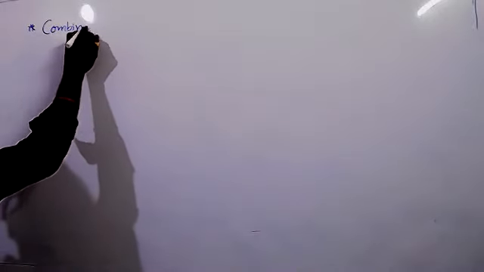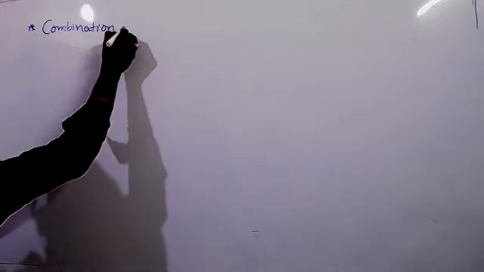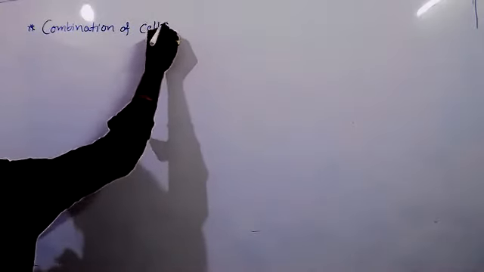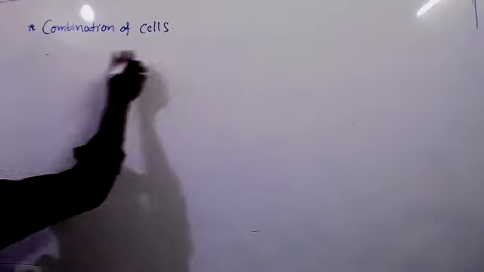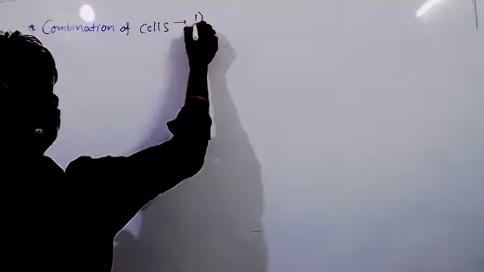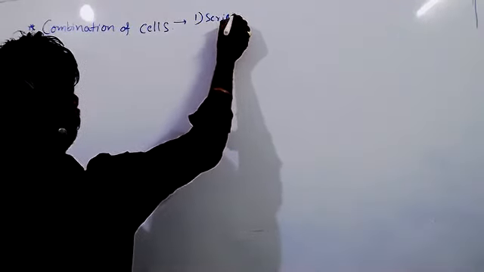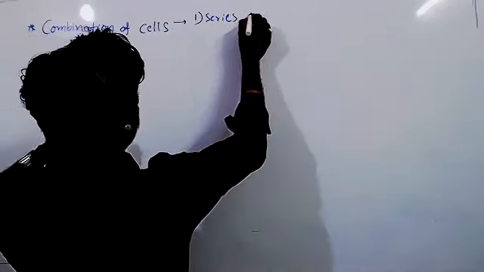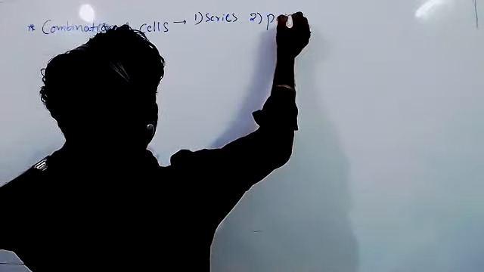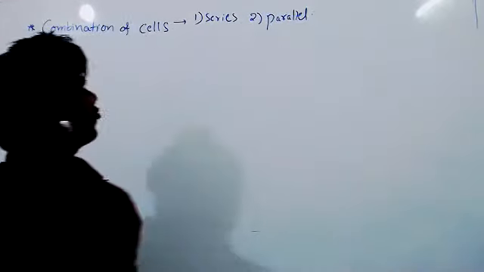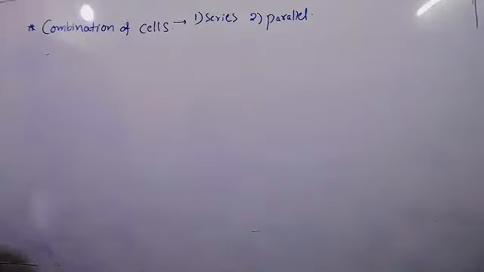This is a small topic and one more. The next topic is combination of cells. There are two combinations. One is series combination, and the second one is parallel combination.